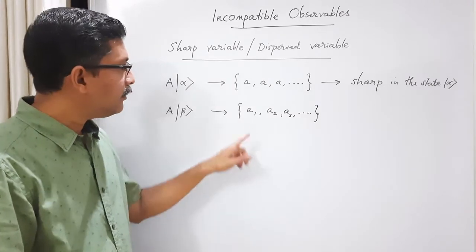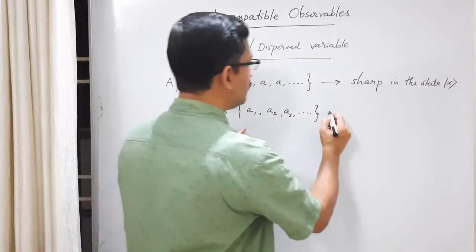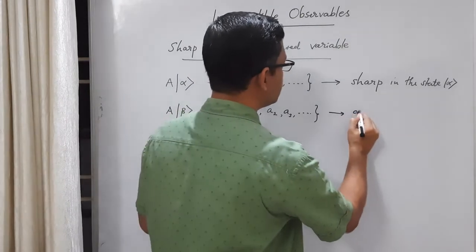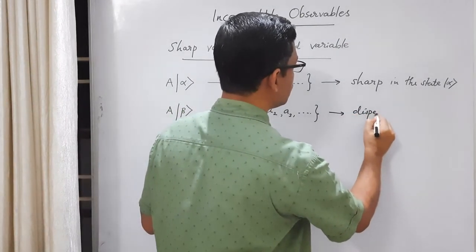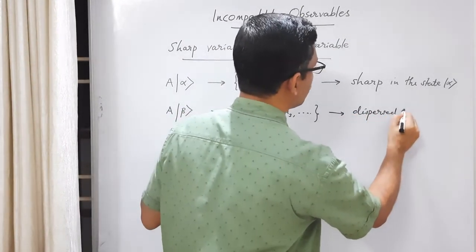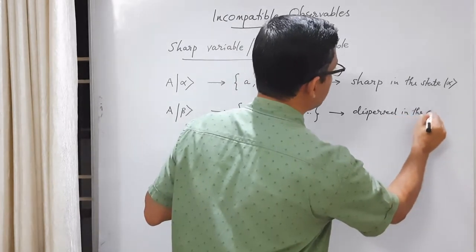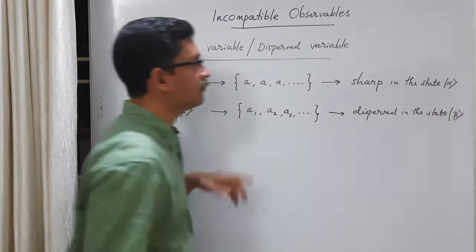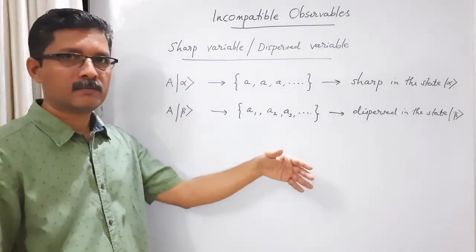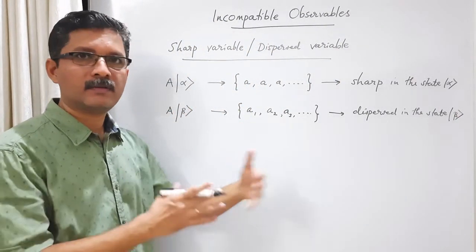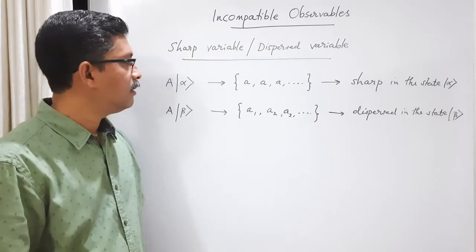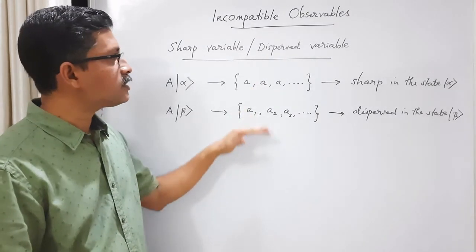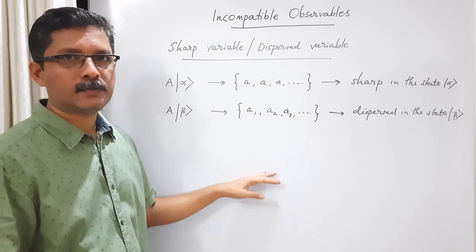Now in this case we say that the physical variable A is dispersed in the state beta. Dispersed. See, there is a spread, diffused or dispersed. So this is the difference between a sharp variable and a dispersed variable.